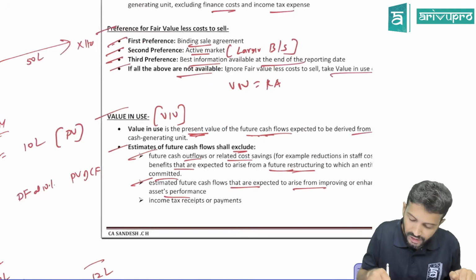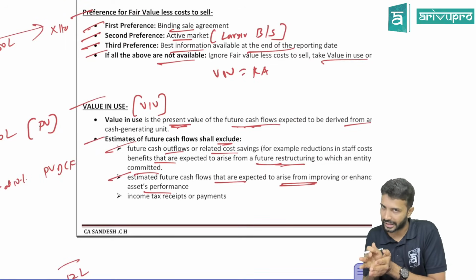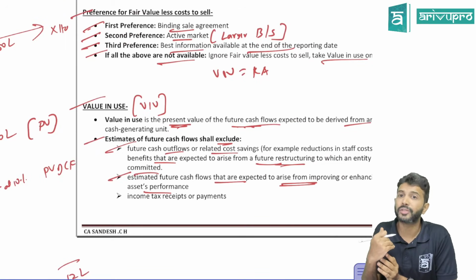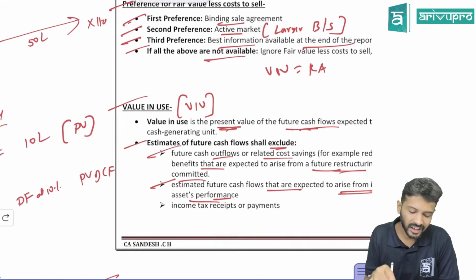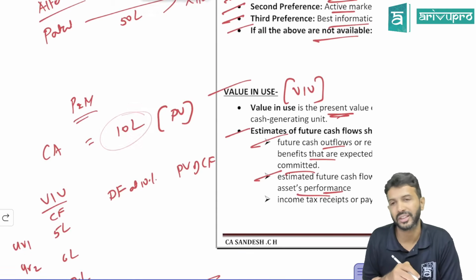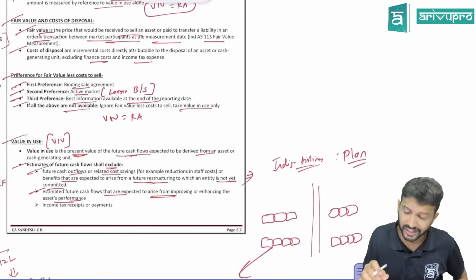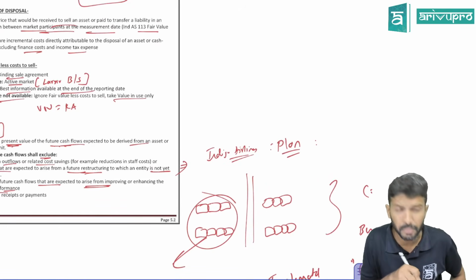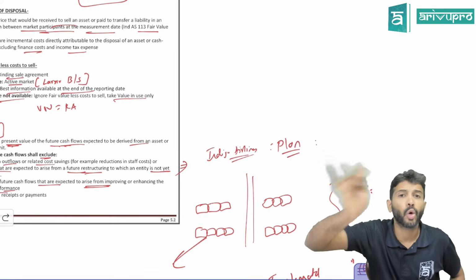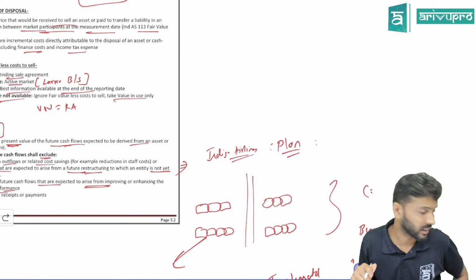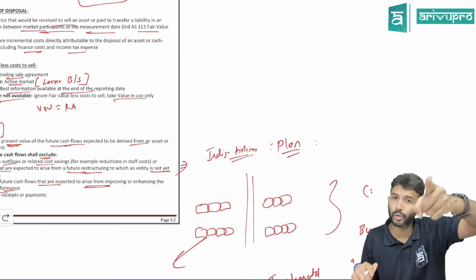So any future improvements, if you are planning to do on that asset and receive some benefit out of it, exclude it. Because the asset's carrying amount does not include that cost currently, because you have already done this in Ind AS 16. If you are replacing any new parts, the new part's carrying amount you will add, the old part's carrying amount you will de-recognize. That replacement part accounting we have studied.